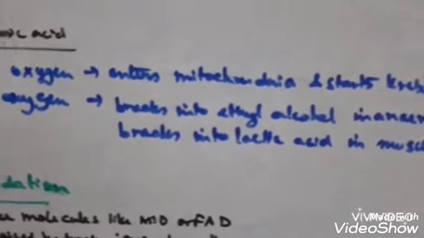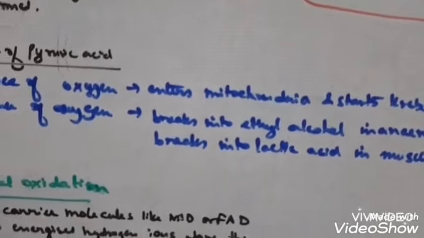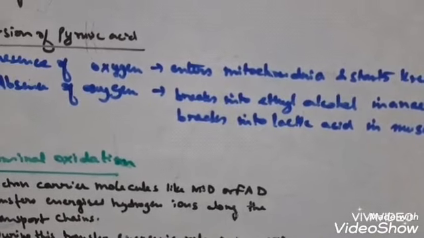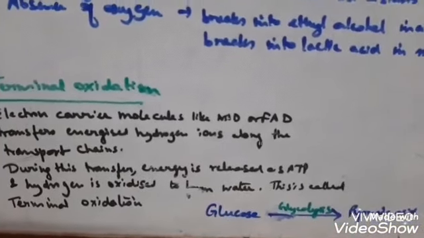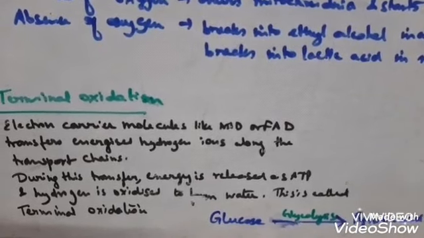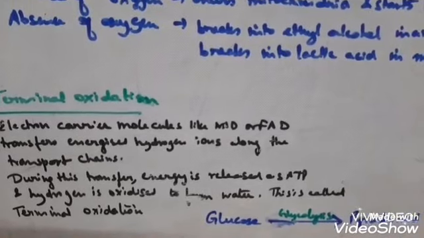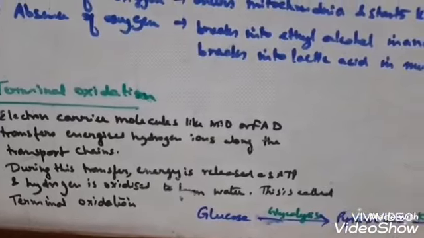These electron carrier molecules transfer the energized hydrogen ions along the transport chain. There is an electron transport chain, which you will be studying in class 11 if you take biology. In this electron transport chain, FAD and NAD, these electron carrier molecules, transfer the energized hydrogen ion.